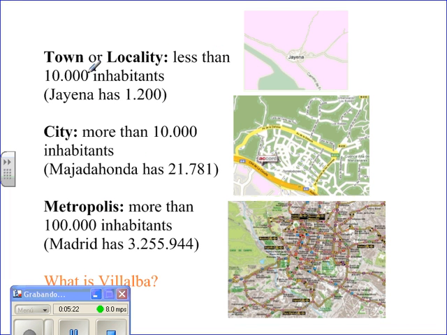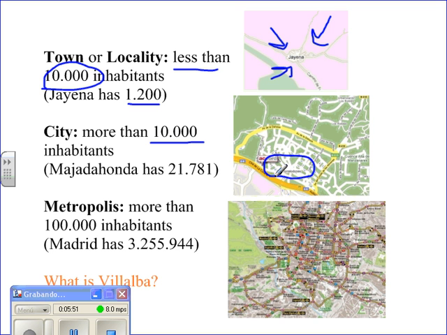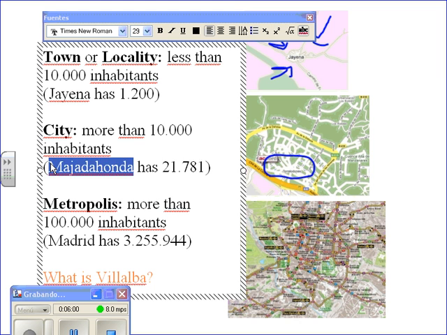Like I said before, a town or locality has less than 10,000 inhabitants, so they're very small. This is a town or locality called Jaena, which is in Andalusia, and it only has 1,200 people in it. It's very small. A city means that a place has more than 10,000 inhabitants. So this is Torrelodones, for example, and it has 21,781 people in it. This is Torrelodones.